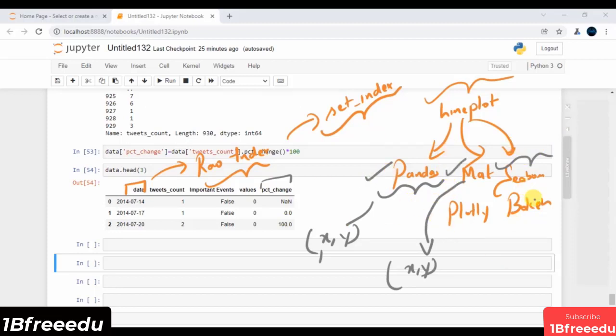Again, for those of you who are interested in seaborn, let's say plotly, let's say bokeh, whatever else it can be, please feel free to share with us in the Q&A of the course. We will try to provide the code. If you are comfortable with any two of them, then you are in good shape. There is no such need, but it is good to have.